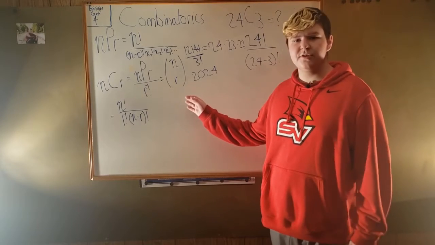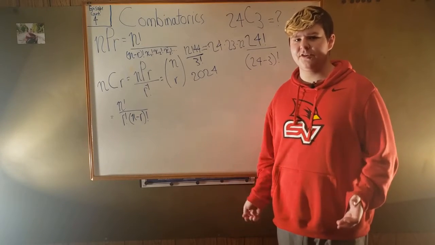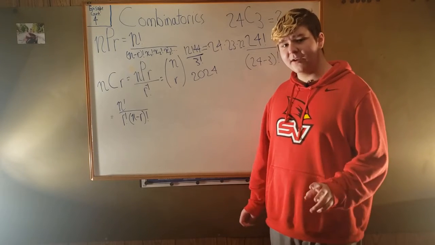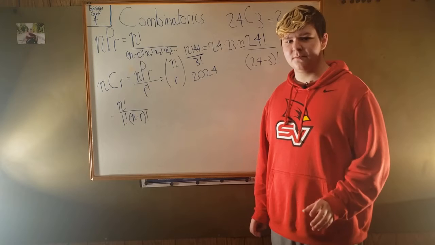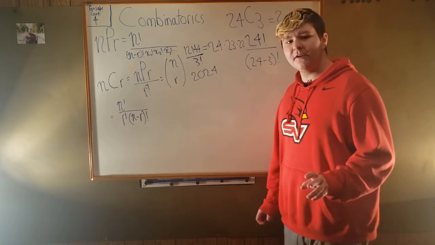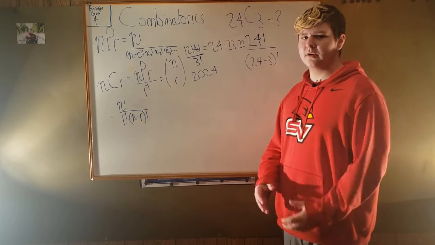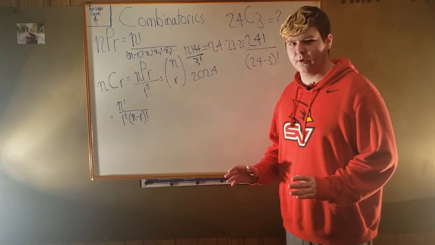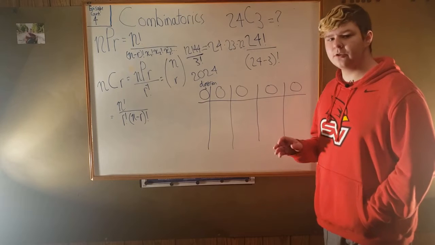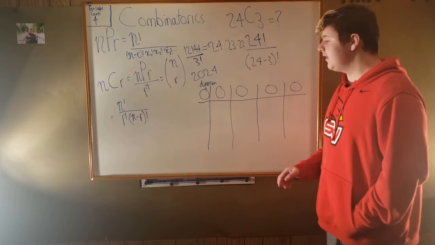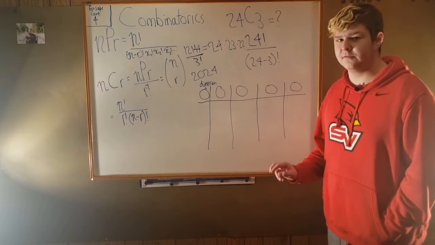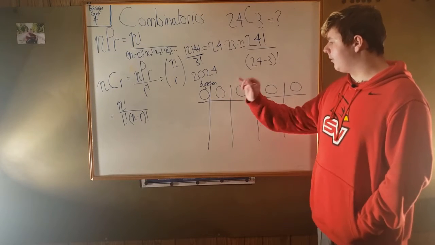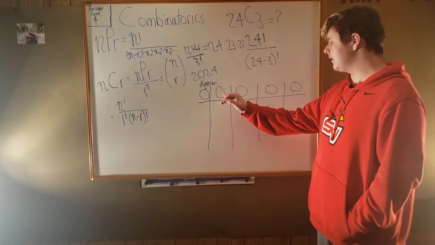Now, this isn't really interesting on its own, it's just combinations, it's not really that important, but what is important is triangle numbers and other geometric numbers, which really aren't important at all. But you may have heard of a square number, where you take a number and take it to the power of 2. But what would it be if we had a triangle number? Well, let's say we had a 0th dimensional number. This would literally just be a point of nothingness. It would have no width, no height, and no length. So every 0th dimensional number is 0.